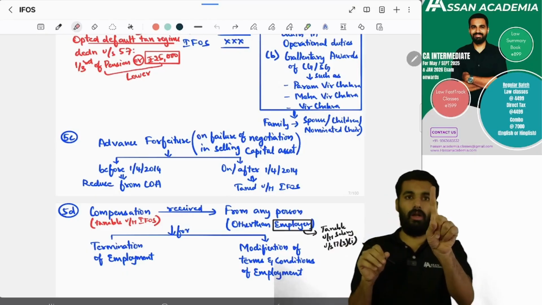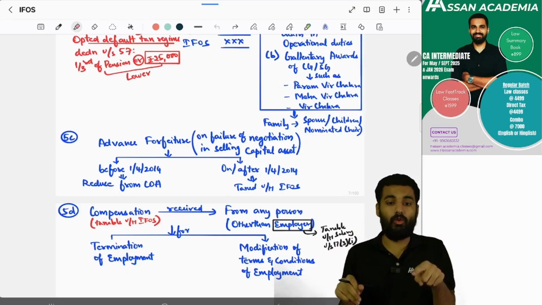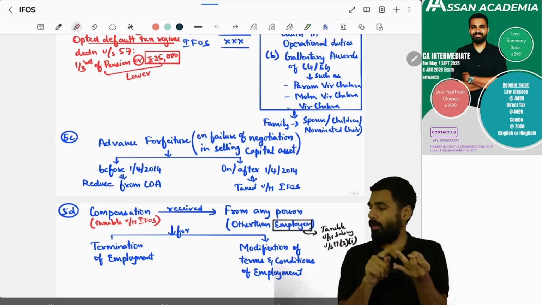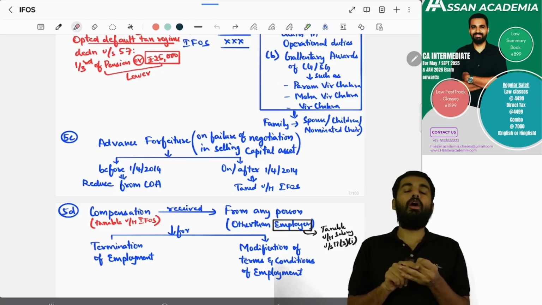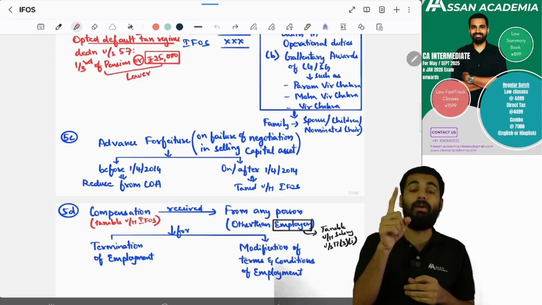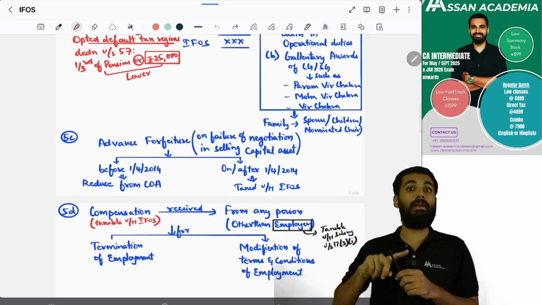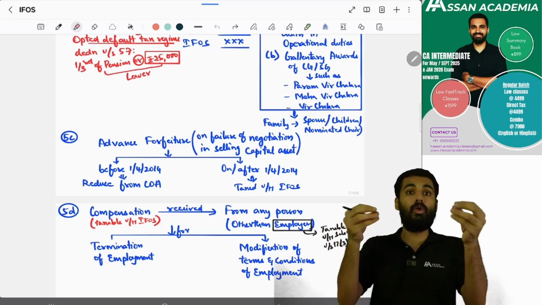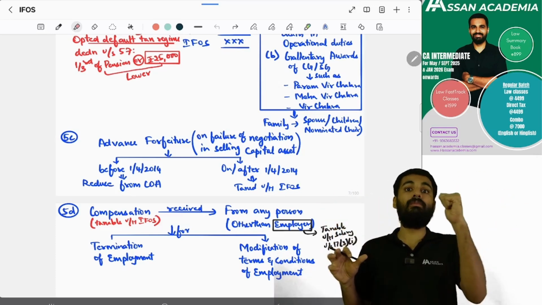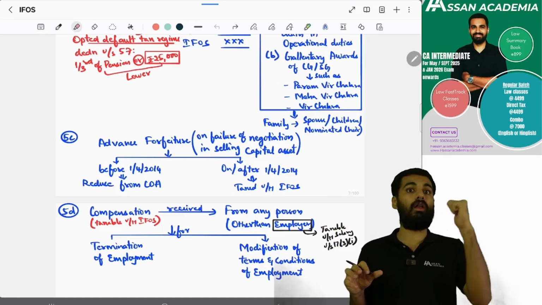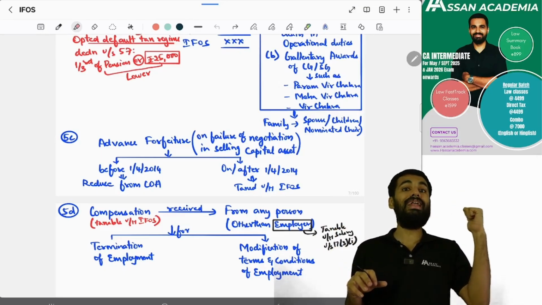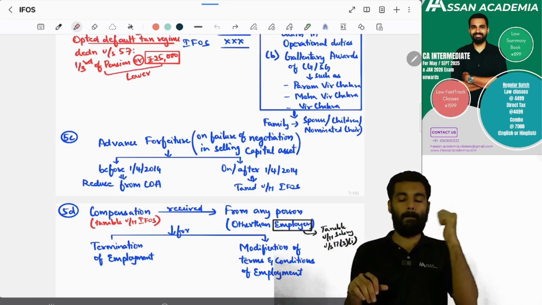Let's say the first two things. One, if you are getting compensation for termination of employment or modification of terms and conditions of the employment, and you are getting it from the employer, then it will be chargeable under the salary head. But if there is no employer-employee relationship, that means you are not receiving it from an employer, then it will fall under the head income from other sources. Yes or no?